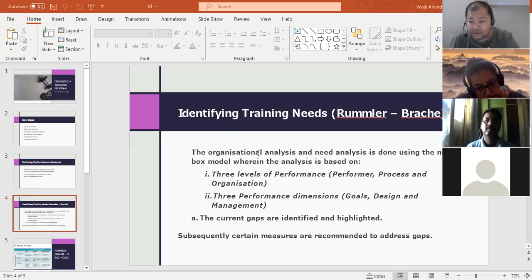You as an individual, the organization would have given you some goal or target or something that you wish to achieve. Design is the methods that you use to achieve your goals. And management is how do you measure it.